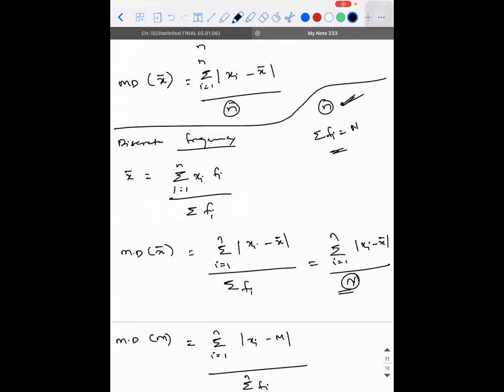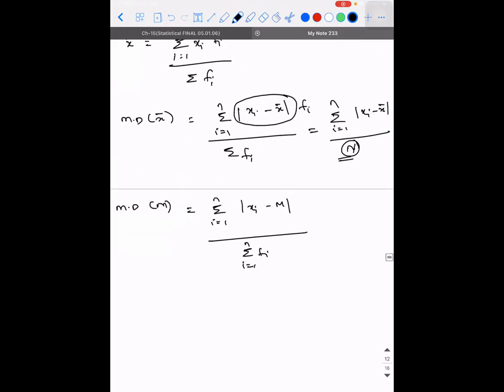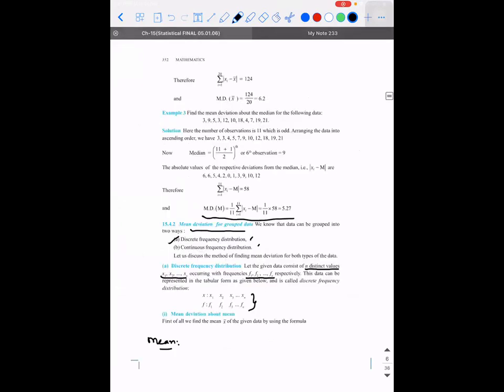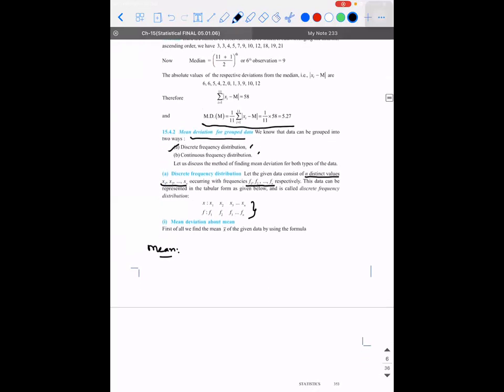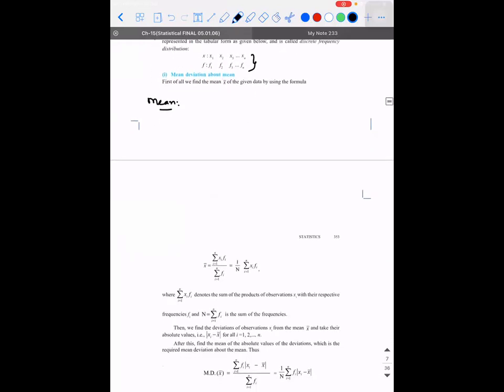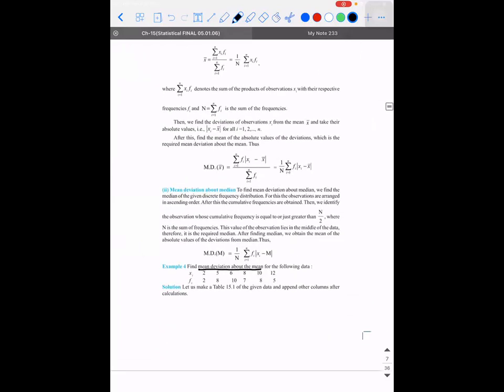Whether you're calculating the average with respect to the data or the mean deviation, what are you supposed to do? Multiply that value with Fi. Never forget Fi. I told you the reason also. I hope you remember why we are actually multiplying with Fi. So here also you'll have an Fi. So this is for a discrete frequency distribution.